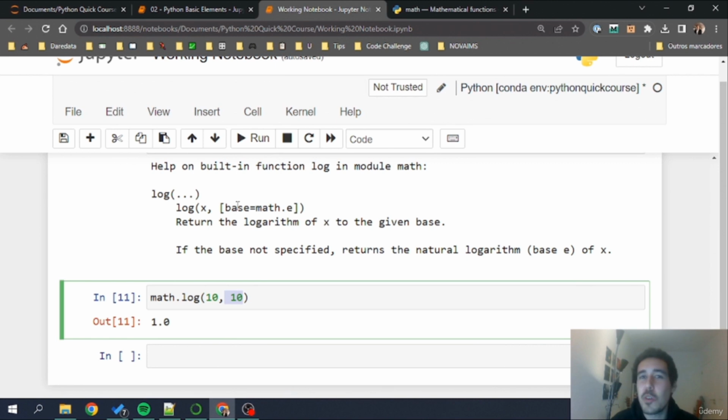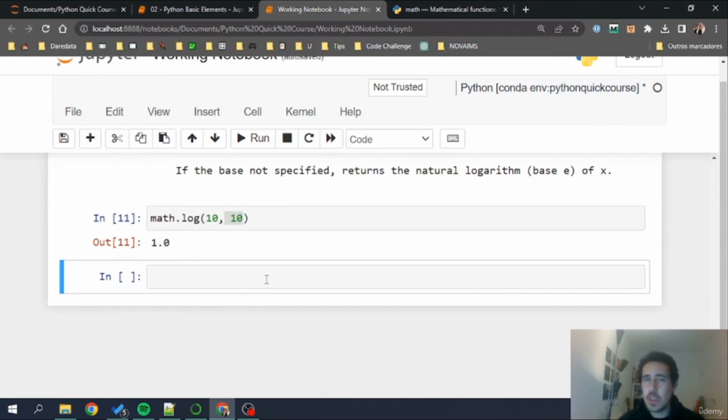We'll see this in more detail when we get to the functions part, where we will also learn how to code our own functions. Okay, we are done with this math library that was very, very important. Let's continue with our study, and next we are going to see why strings are so important and how they differ from applying these mathematical operations that we've seen here. I'll see you in the next lecture.